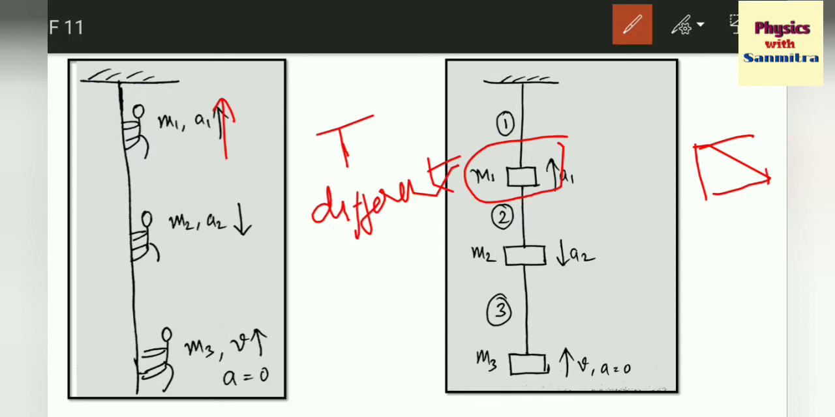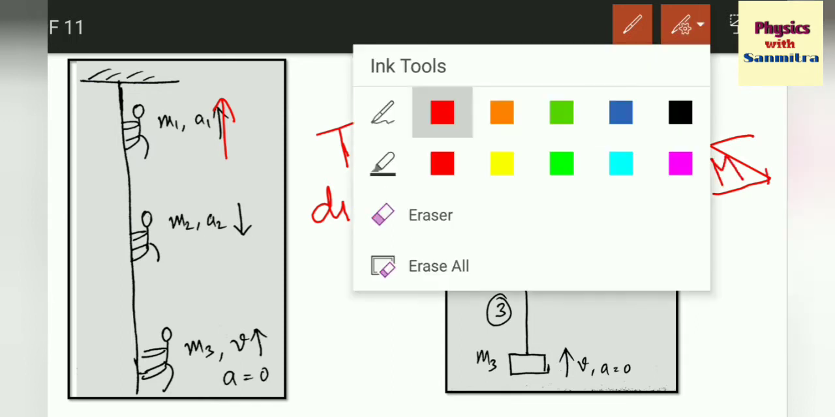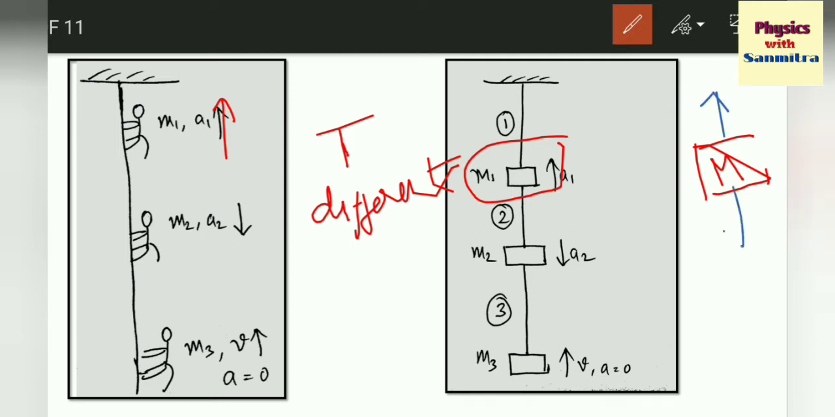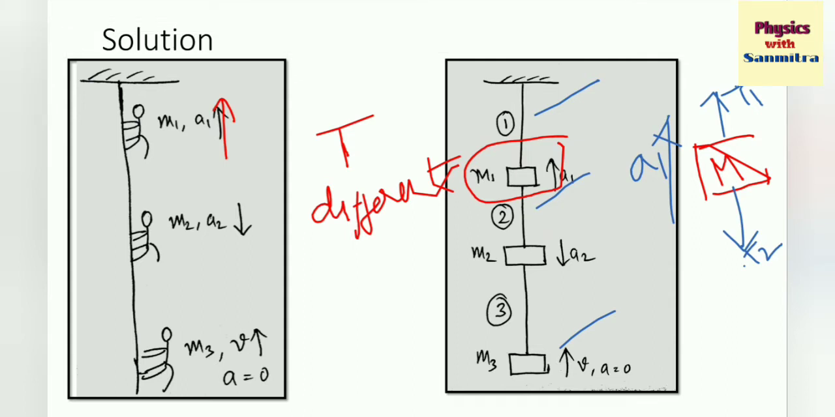See, this is m1, the first block, and here some tension will act and here some tension will act. This is t1, this is say t2, and it will accelerate upward with an acceleration a1. So definitely this t1 should be greater than t2. If t1 is not greater than t2, then this one will not accelerate. So clear, I guess, this much. So these are the sections of different strings. Although they are the same string, the presence of the monkeys makes it effectively a different string. Now let's draw the free body diagram of the system.